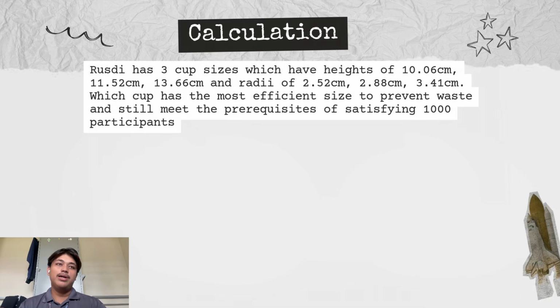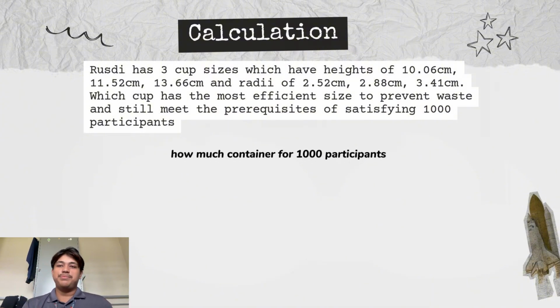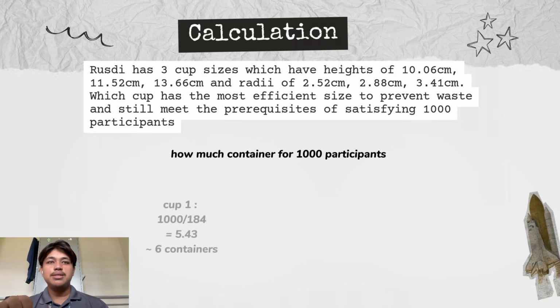Next, we have how many cups we get for one container. We need to find how many containers we can get for thousands of participants. Now, for the first cup, we use thousands divided by the total number of cups that we can get from each container, which is 184 for the first cup. We will get about 5.43, which is equivalent to 6 containers.